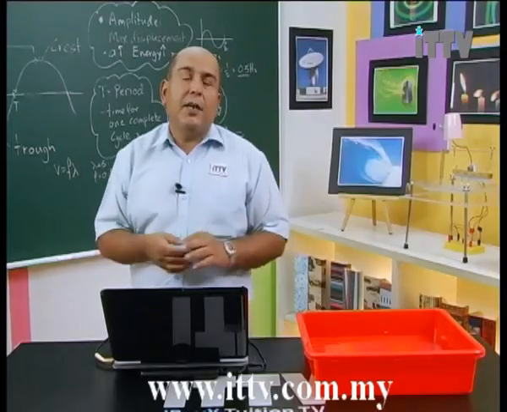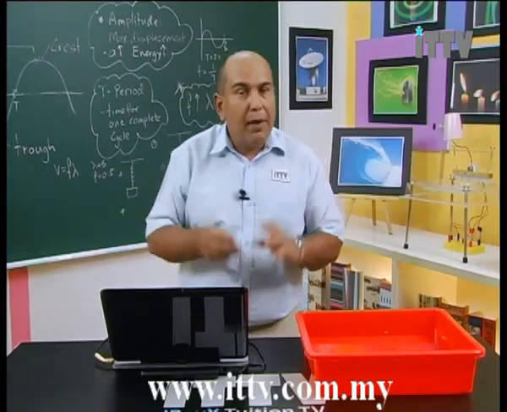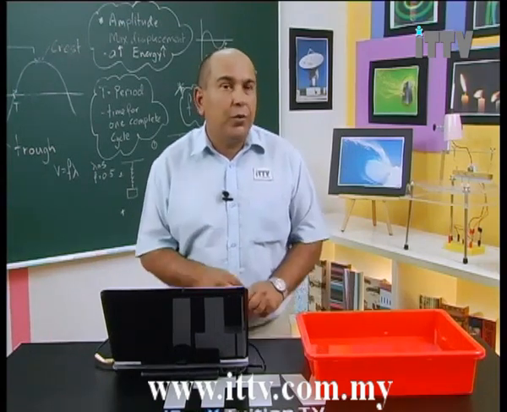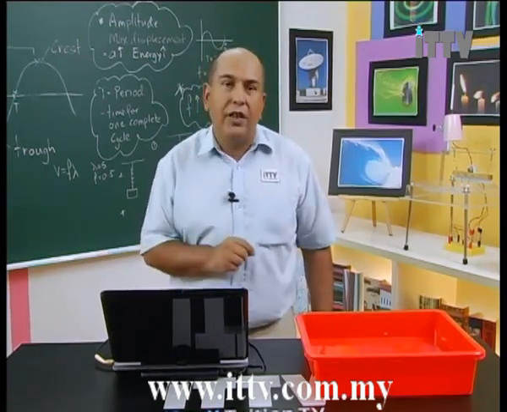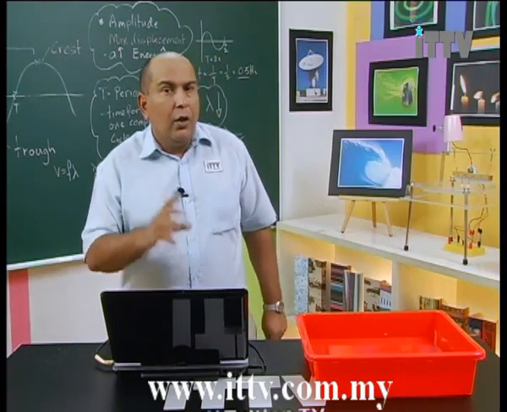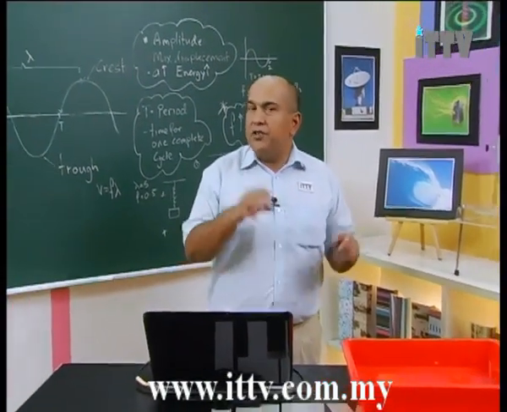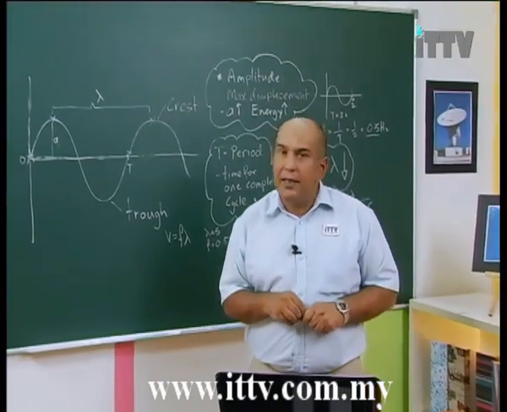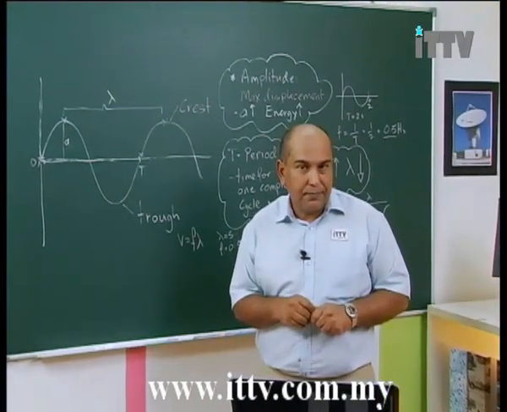So let's summarize what we've done. Remember the first thing. A wave transfers energy from one place to another place without transferring matter. We have two types of waves, which I mentioned earlier, a transverse and a longitudinal wave, which we'll look at in a later lesson in more detail.